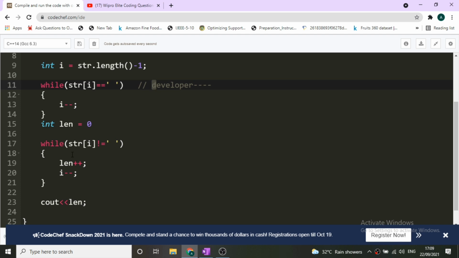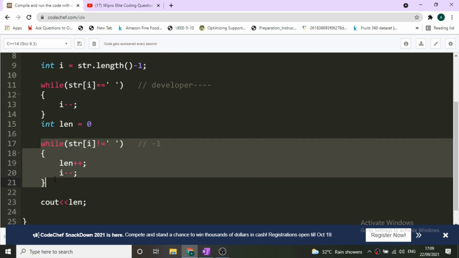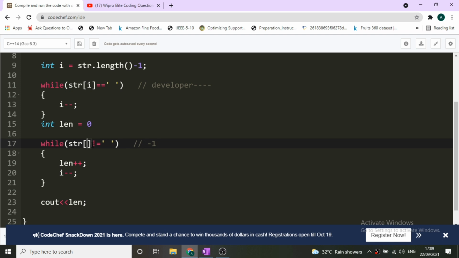So at this point also, while str of i is not equivalent to space, yes, this condition is fulfilled: length plus plus, i minus minus. So now our i pointer went to -1, because d is present at the 0th index. Now our i pointer has become -1. So again, when the condition is checked, that is str of i, this will be str of -1, because the value of i is -1. Now it won't be able to access -1, and it will give us an error.